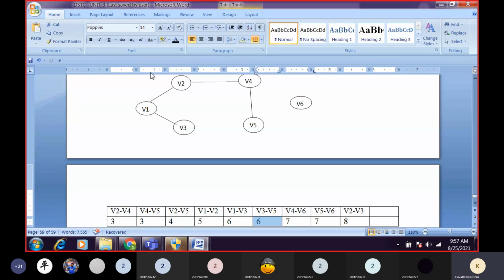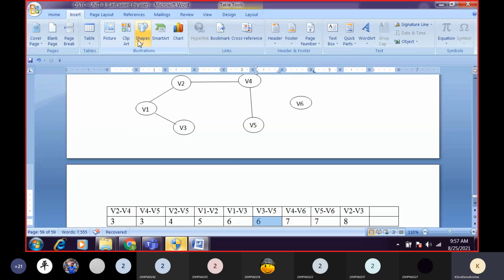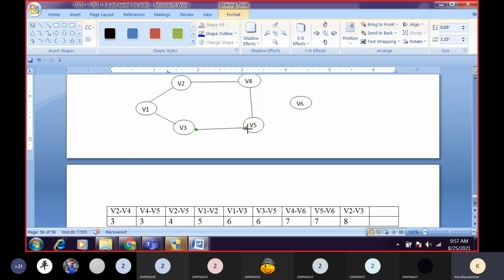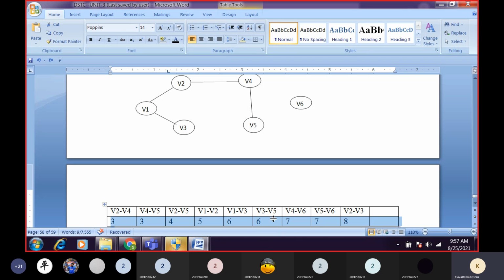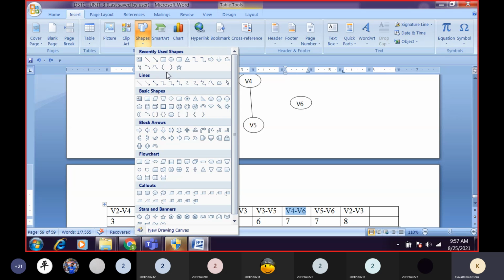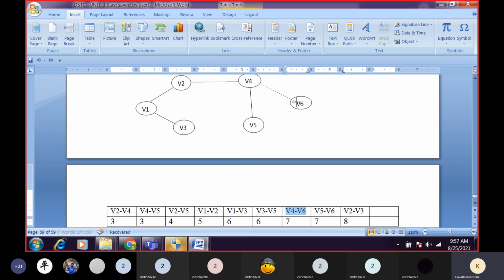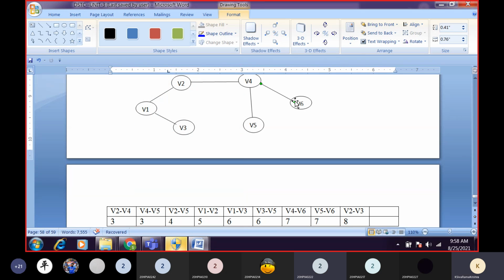V3 to V5. Suppose if I add V3 to V5, are we getting cycle or not? Yes, sir. Can we add this edge now? No, sir. What is the next one? V4 to V6. Suppose if I add V4 to V6, are we getting any cycle? No, sir. Now tell me, all the vertices are, is it a connected graph or not?